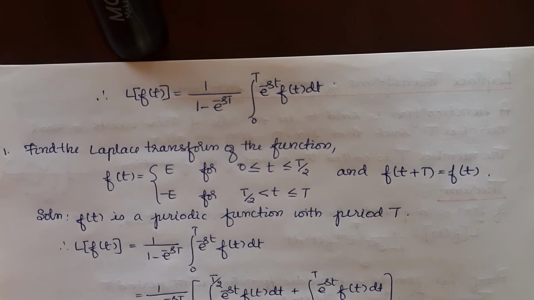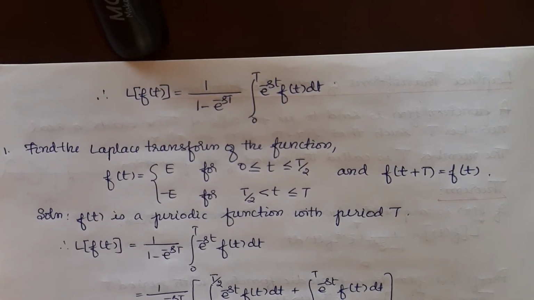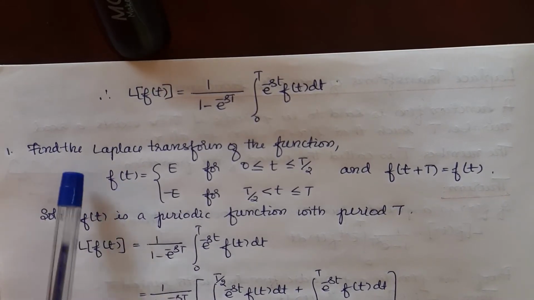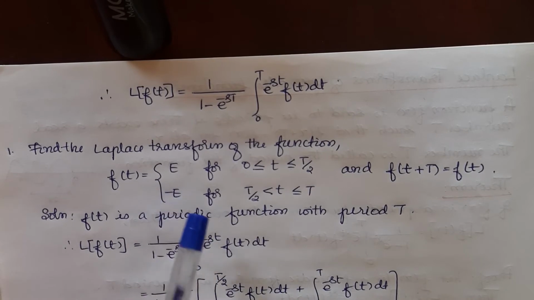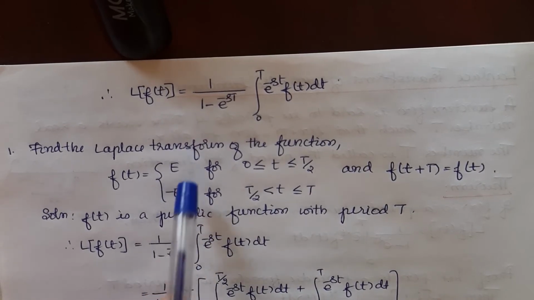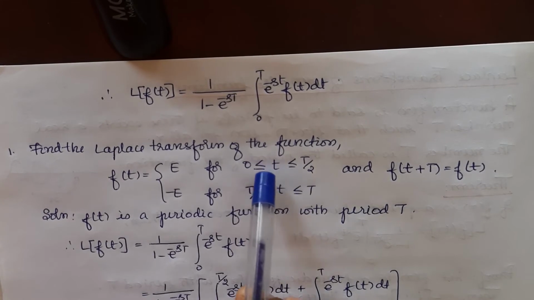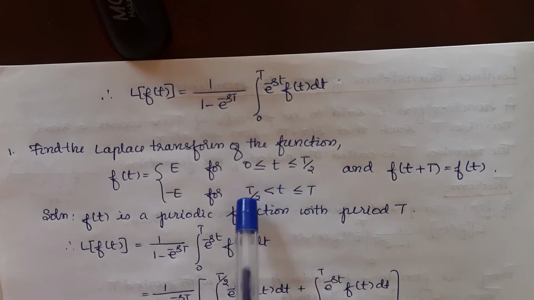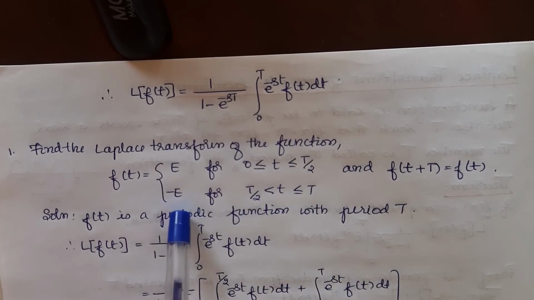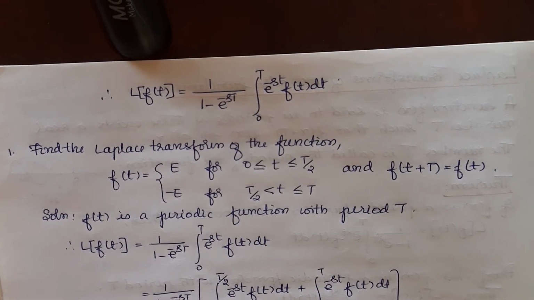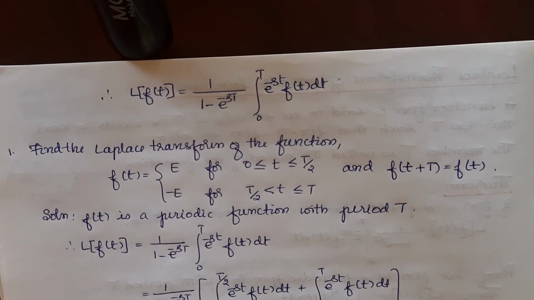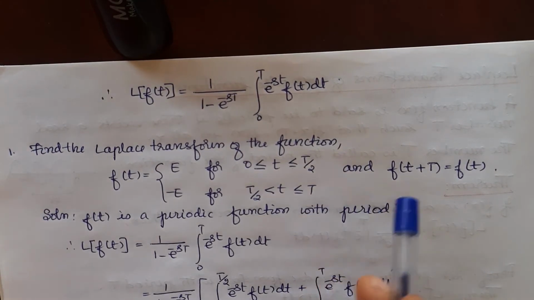Now we shall study a few problems in finding the Laplace transform of a periodic function. Suppose I am given a function f of t. Find the Laplace transform of the function f of t. f of t is defined in two pieces, e and minus e. For t greater than or equal to 0 and less than or equal to T by 2, it is e. For t lying in between T by 2 and T, it is minus e, and it is given that f of t plus T is equal to f of t, so that capital letter T becomes the period of the function. The function is also defined in two pieces.